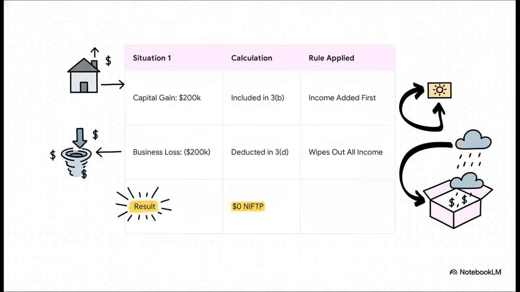Okay, let's watch Situation 1 go through the machine. First, that $200,000 capital gain gets added to the total. But then, at the very last step, that superpower business loss of $200,000 comes in and just completely wipes it out. The result? Zero. Zero net income for tax purposes, or NIFTP.